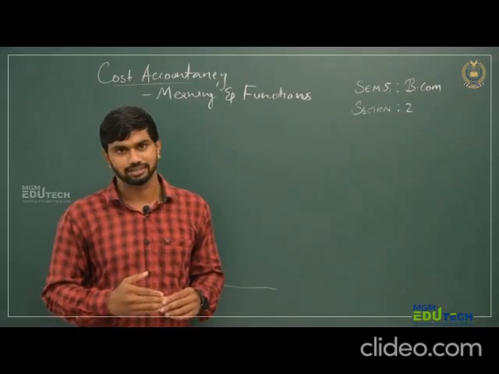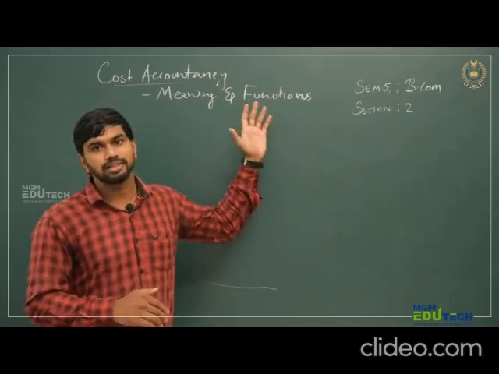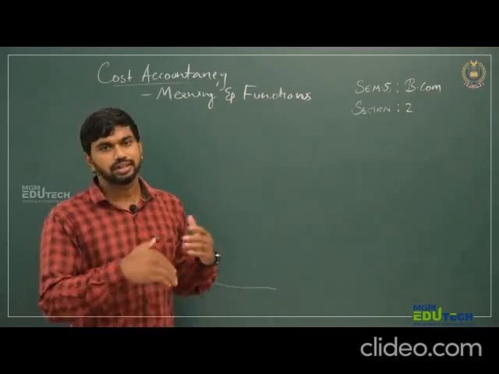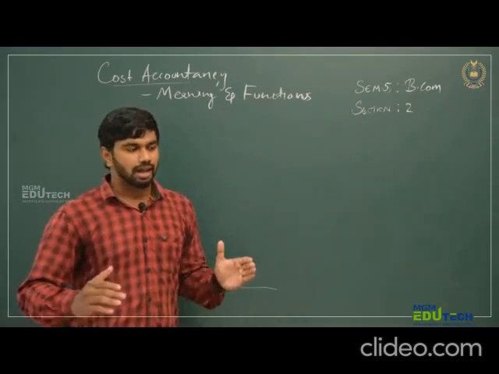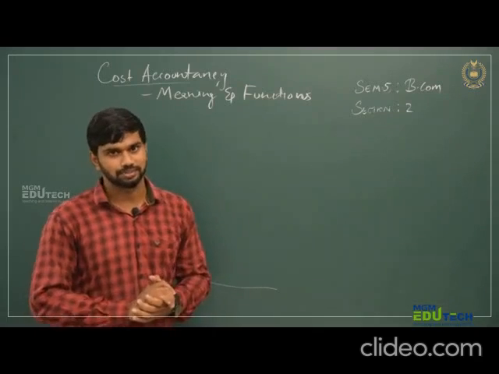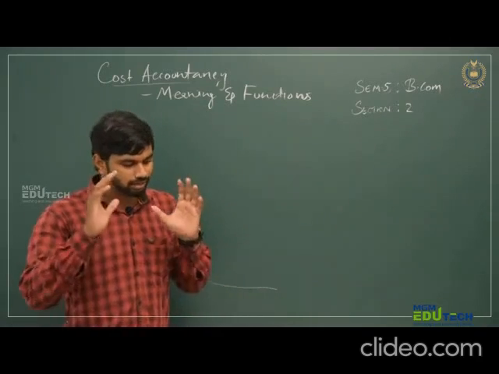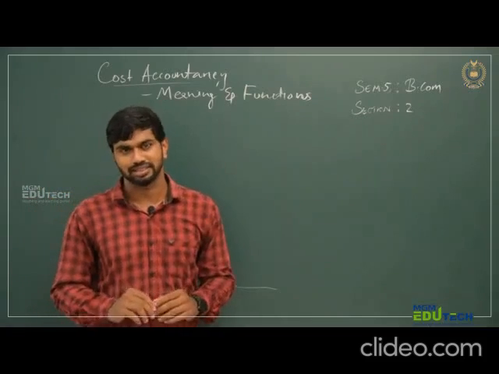So here we are discussing how cost accountancy is useful to the organization through its functions. After discussing the functions, you will be clear about your very basic doubts. The main objective of cost accountancy is reducing the cost of the organization so as to improve its profit.